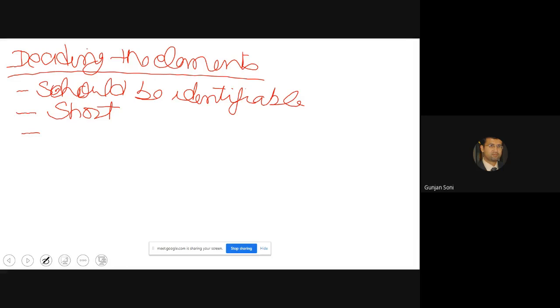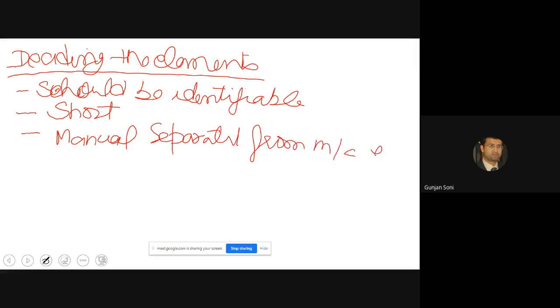And the manual elements should be separated from machine elements. Similarly, constant elements should be separated from variable elements.